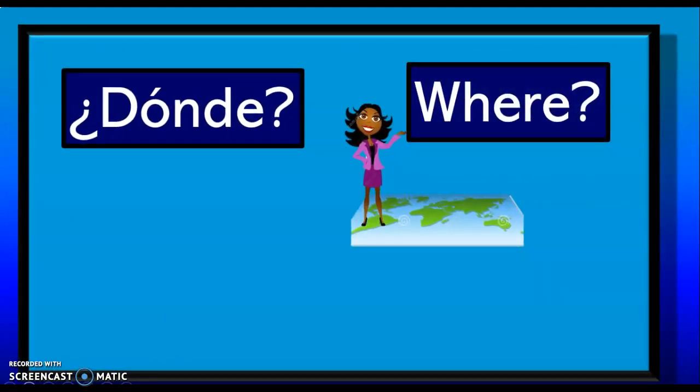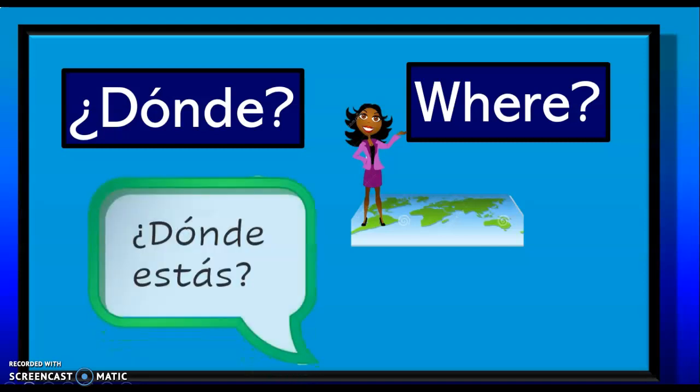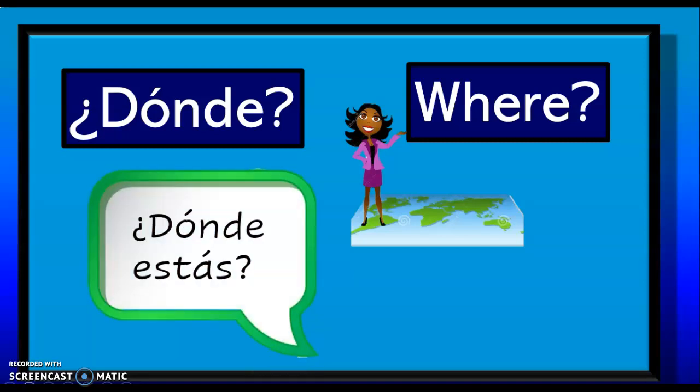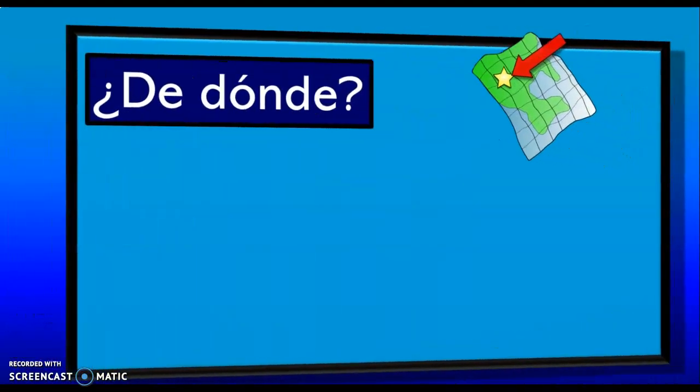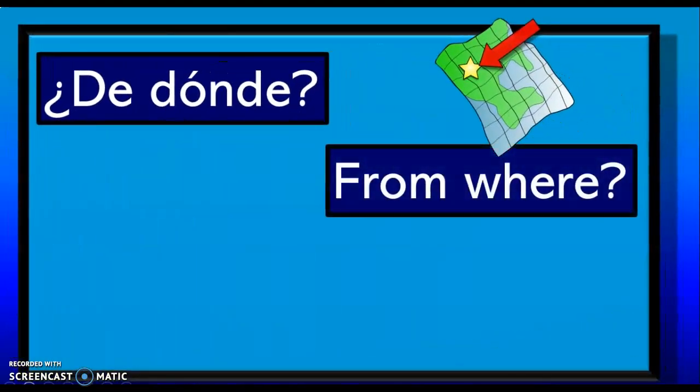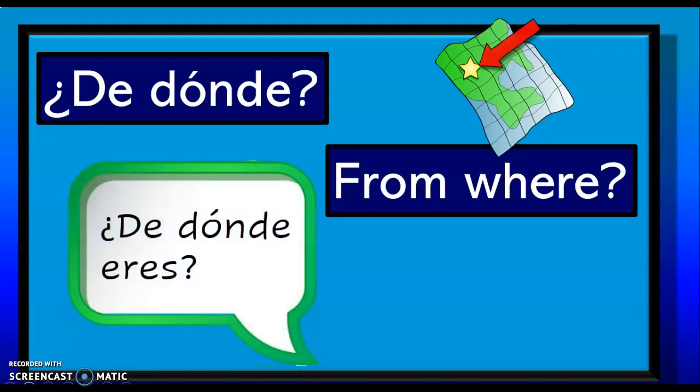¿Dónde? is the word for where. A good question to use ¿dónde? in is ¿Dónde estás? Where are you? ¿De dónde? means from where. So the word de in this context means from. So you could ask this question, ¿De dónde eres? Where are you from? If you were meeting a new person, this is a question you might want to know.